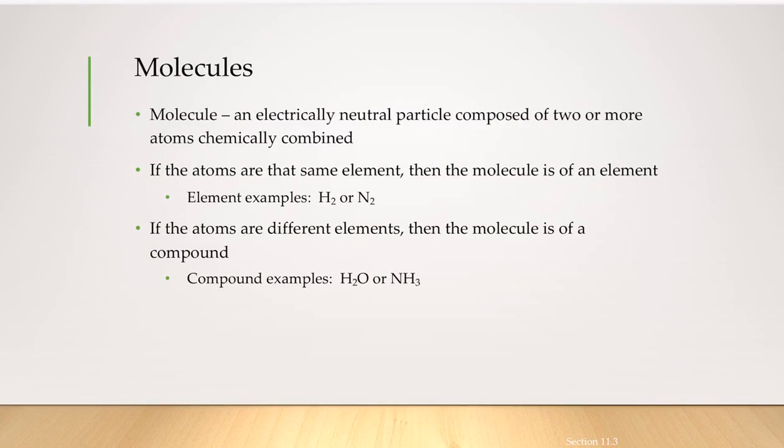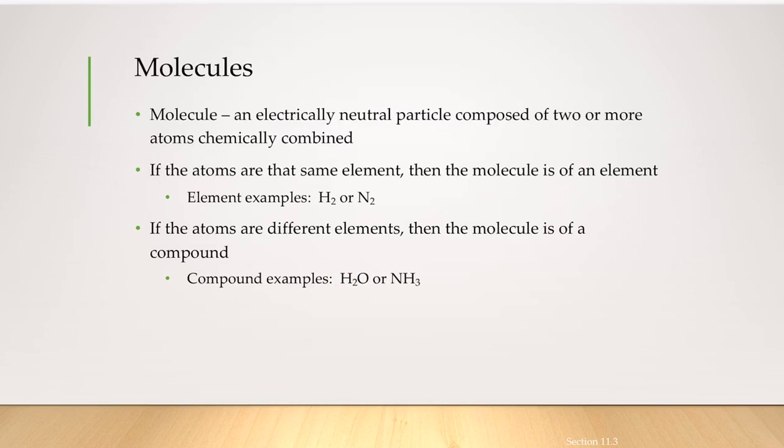Now, what is a molecule? A molecule is an electrically neutral particle composed of two or more atoms chemically combined. If the atoms are the same element, then the molecule is called an element. This is exactly what we talked about in the previous slide. But what's going to happen if the elements are different? They have a special name, which is called a compound. Suppose you take a water molecule.